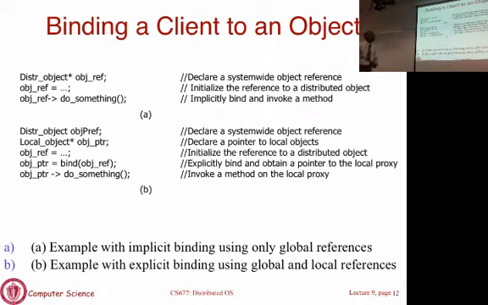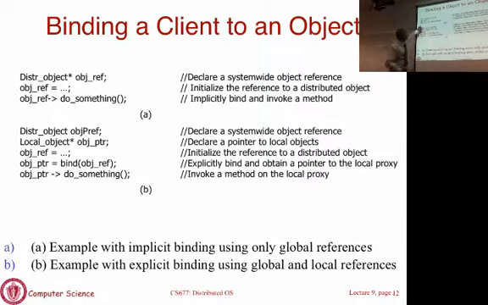So here is some code that shows how the client locates the server. There are two ways to bind to the server. One is called implicit binding. The other is called explicit binding. The only difference between the two is that in explicit binding, you actually use the bind call and ask your underlying runtime system to go find the server where this object resides. In implicit binding, you essentially just call the method. That is a remote method, and the first time you call the method, the RPC system, or the RMI system in this case, will locate the server for you.